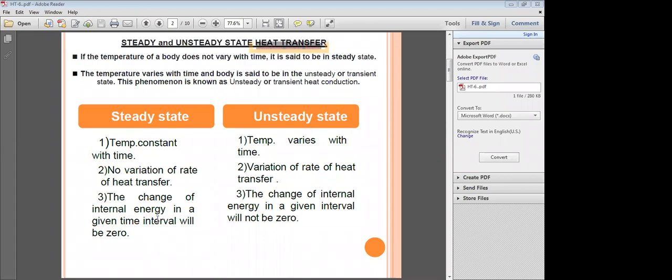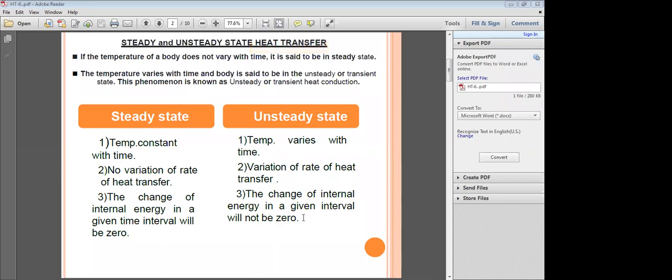If this is zero, then the change of internal energy in a given time interval will be zero, that is dE/dt equals zero. So there is no change of internal energy in the steady state.